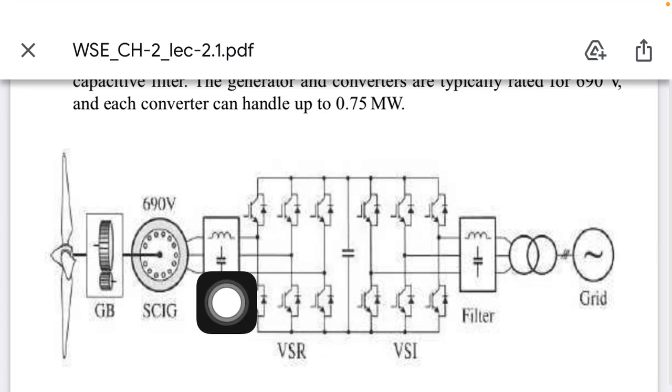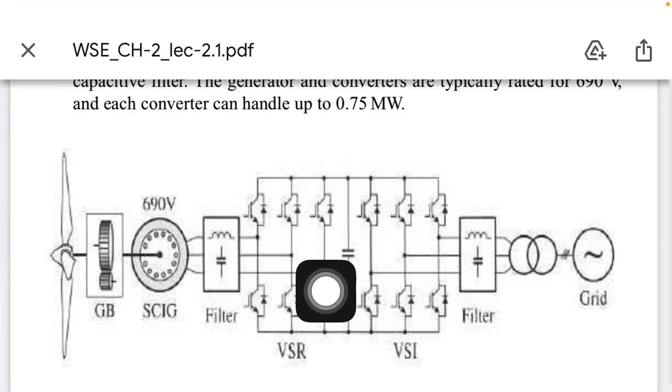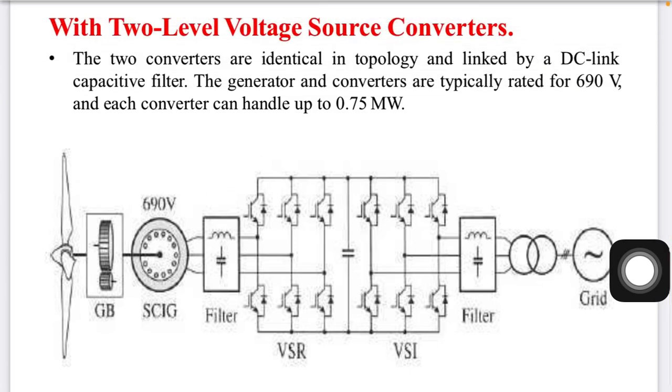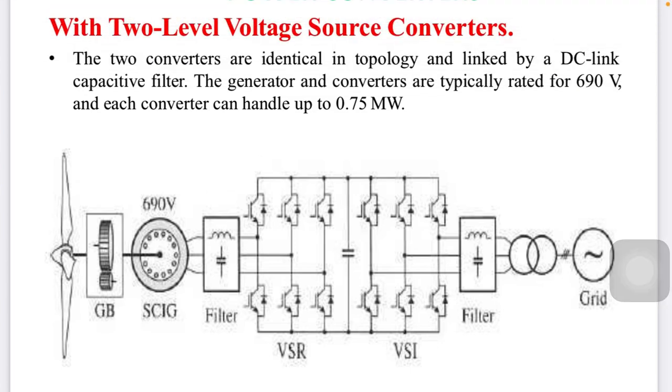We can say one filter which converts AC power to DC. This is a three-phase AC to DC. Here the DC link, then DC to AC. That's why it is called a double or two-level voltage source converter. So two converters are identified in the technology and linked with the DC link capacitor filter.